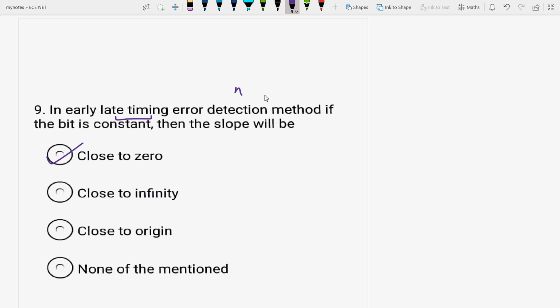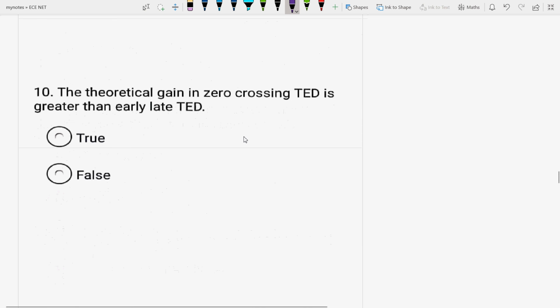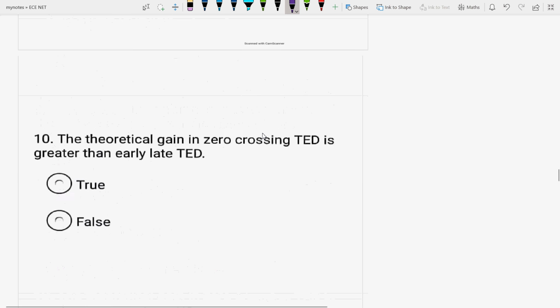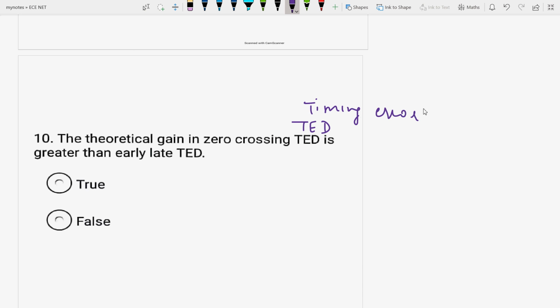Okay, next question is, the theoretical gain in zero crossing TED is greater than early late TED. TED means timing error detection. The theoretical gain in zero crossing TED is greater than early late TED. True, because the theoretical gain in zero crossing timing error detection is twice that in the early late timing error detection method, so it is true in nature.